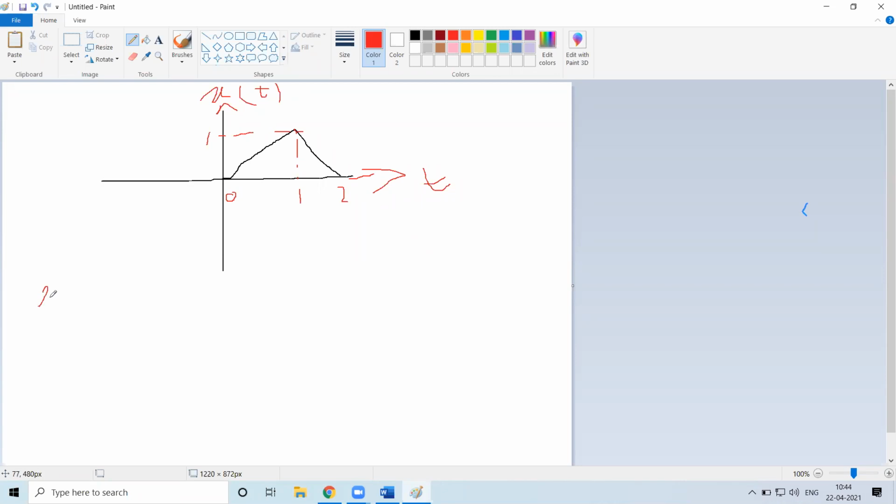Now first I have to convert this x of t into its equation form. If you observe what we have, from here to here it is nothing but a ramp signal.